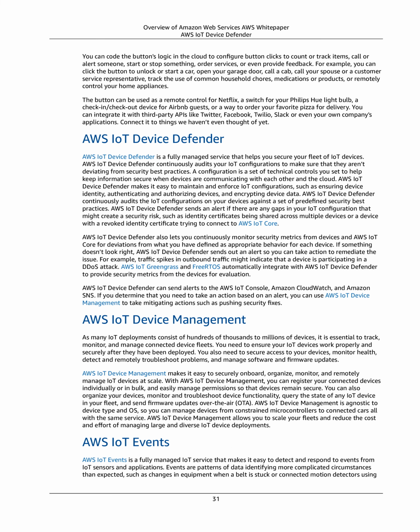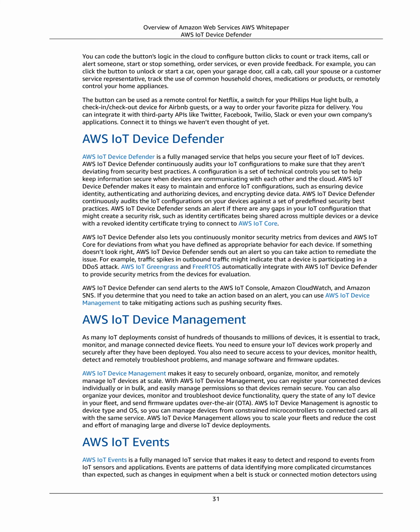AWS IoT Device Defender also lets you continuously monitor security metrics from devices and AWS IoT Core for deviations from what you have defined as appropriate behavior for each device. If something doesn't look right, AWS IoT Device Defender sends out an alert so you can take action to remediate the issue. For example, traffic spikes in outbound traffic might indicate that a device is participating in a DDoS attack.